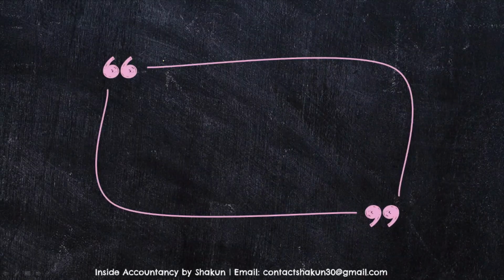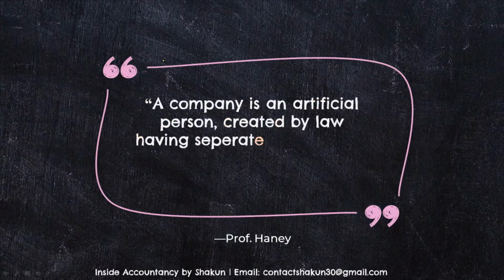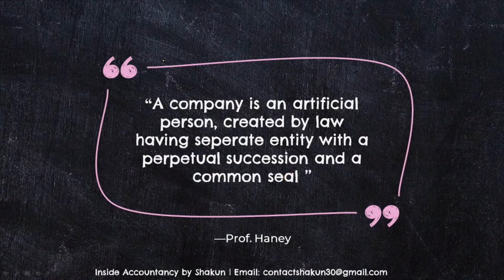Let us talk about the definition of a company in the words of Professor Haney, which is a very elaborate definition in terms of the characteristics. All the characteristics of a company are illustrated through this definition given by Professor Haney: a company is an artificial person created by law, having a separate entity with a perpetual succession and a common seal. So in this definition, all the characteristics or features of a company can be seen.